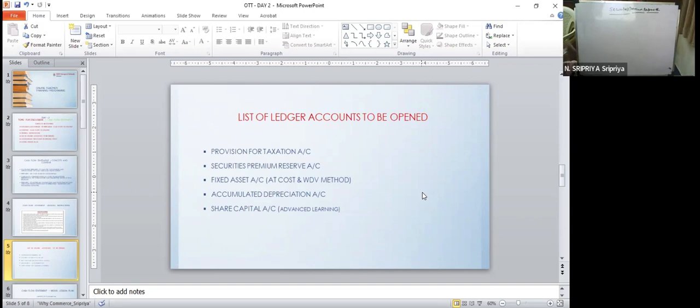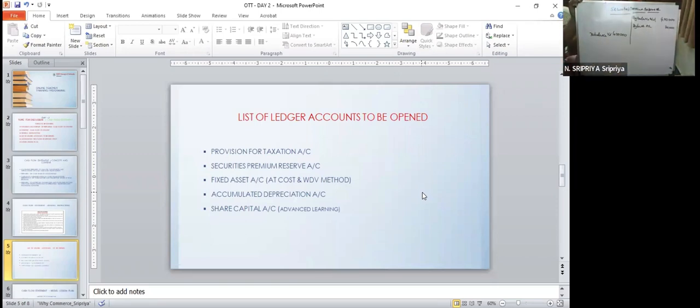Now, the first one, you're given the first one that the company is offering shares. So I'm just going to open securities premium reserve account. By balance brought down. Opening balance is 4 lakh rupees. To balance carried down. The same 4 lakh rupees. But you are issuing shares at a premium. By equity share capital account. I'm so sorry. By bank account. By bank account is going to be 30,000 rupees.